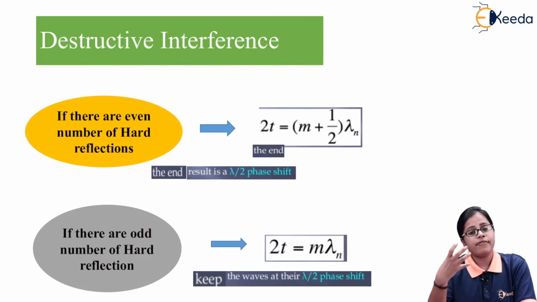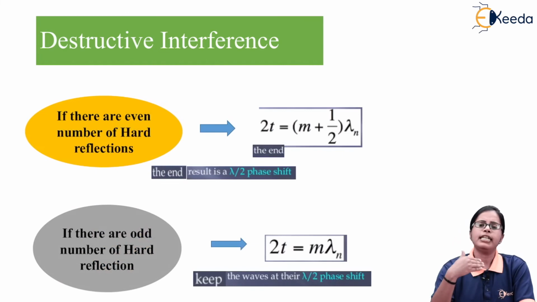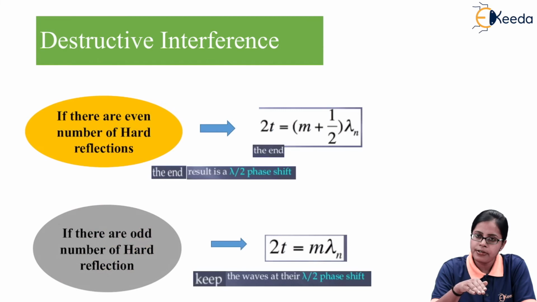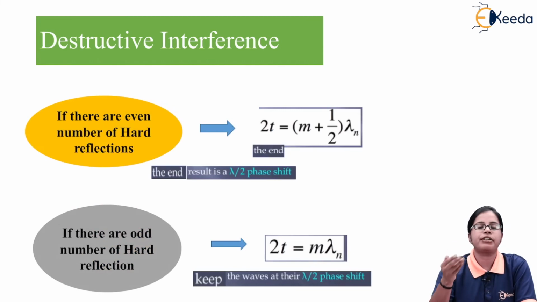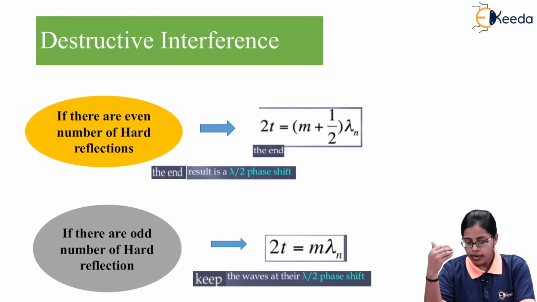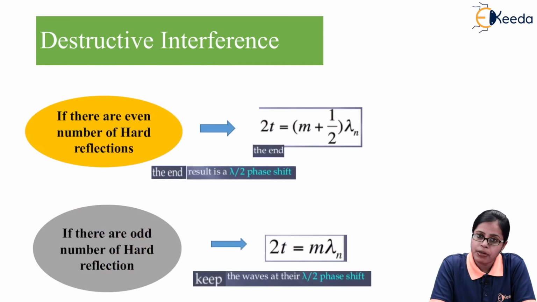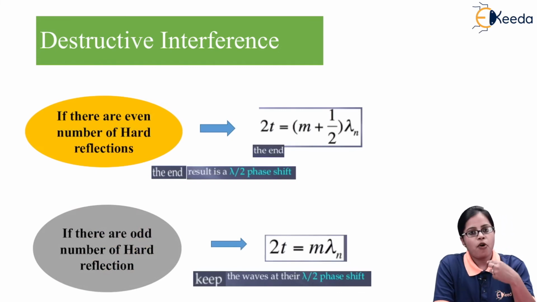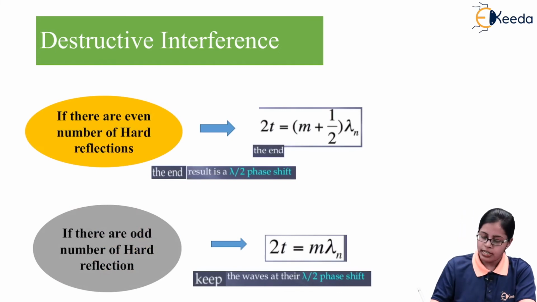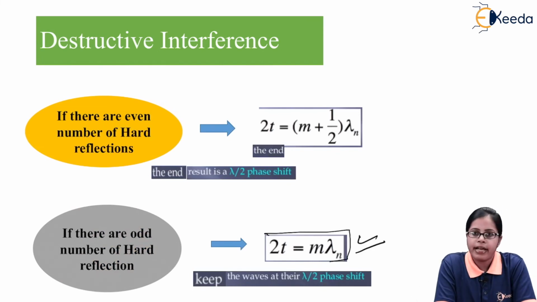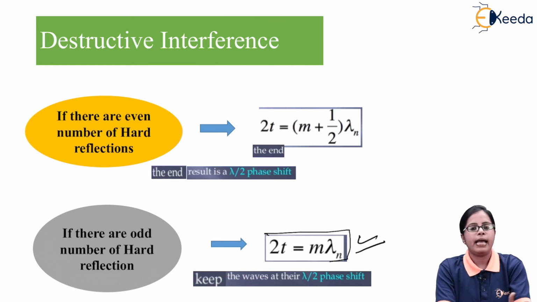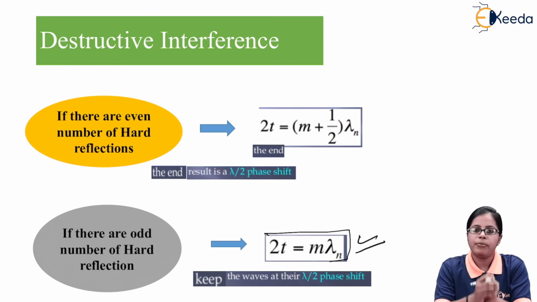So if there are an even number of hard reflections, it is going to result in destructive interference. The second criterion for destructive interference is that there are an odd number of hard reflections, but the mathematical condition will be different. If there is an odd number of hard reflections, then the mathematical condition is 2t = mλn, with the same notations as before: t is the thickness of the thin film, m is the whole number, and λn indicates the wavelength in the new medium.